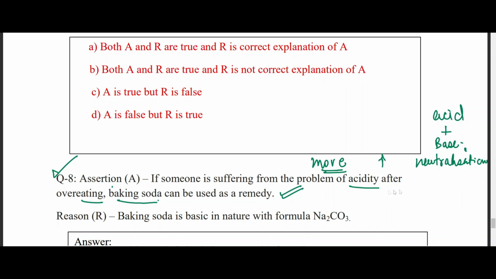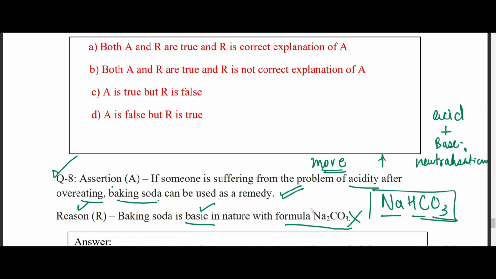What is the formula of baking soda? Okay, I'm not going to tell because that particular statement is given to you in a reason, okay? So here is the reason. Baking soda is basic in nature, absolutely correct, with formula Na2CO3. Wrong. The baking soda is having formula NaHCO3, sodium bicarbonate or sodium hydrogen carbonate, not sodium carbonate. So reason R itself is wrong. So which is the option? The correct option is A is true but R is false. It is going to be option number C.